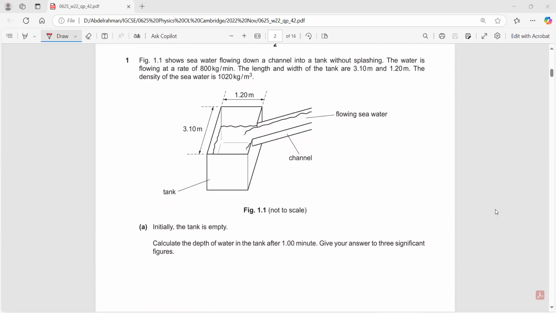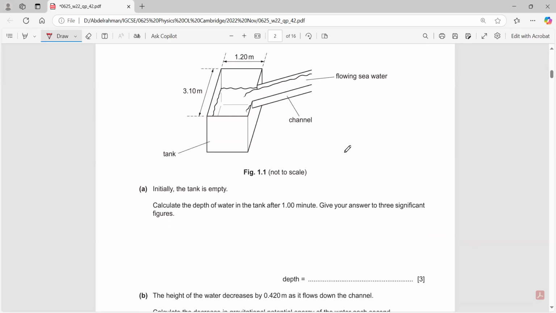The water is flowing at a rate of 800 kilograms per minute. The length and width of the tank are 3.1 meters and 1.2 meters. The density is 1020 kilograms per meter cubed. Initially, the tank is empty. Calculate the depth of the water after 1 minute. Give your answer to three significant figures.